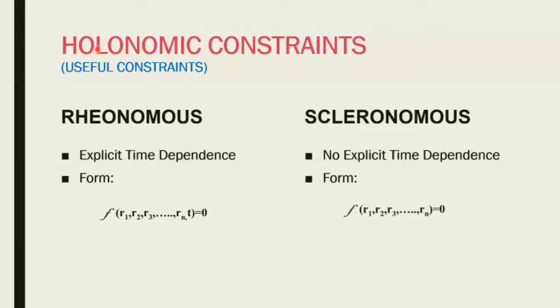Now, holonomic constraints. Holonomic constraints are the useful constraints. These are of two types, rheonomous and scleronomous. What are rheonomous? Time dependent. Scleronomous, not time dependent. Right now, these are just definitions and you do not need to worry about it. Their use will come in handy when we see how constraints that are dependent on time and not dependent on time explicitly will actually affect the work done by it.